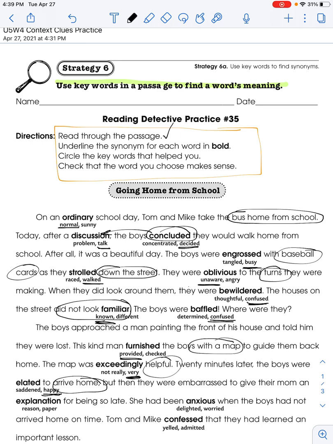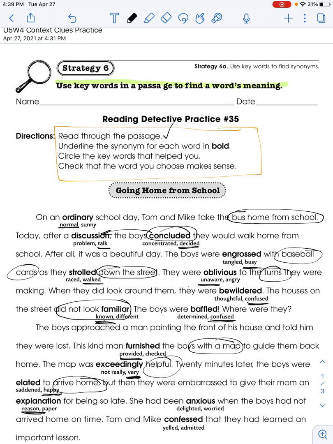But then they were embarrassed to give their mom an explanation for being so late. So what would they have given their mom? A reason for being so late or a paper for being so late? Did they get a paper that said, I am late? No, they gave their mom a reason. Explanation must mean reason. I can also think that explanation sounds like the word explain, which means that you're giving your reasons.